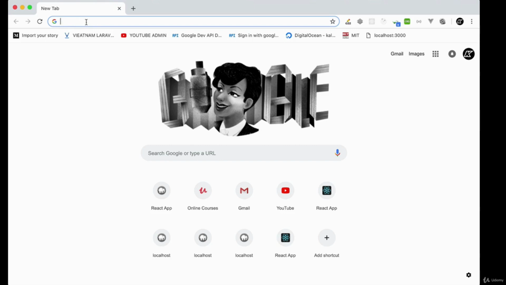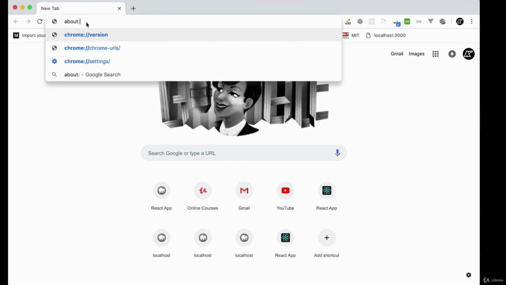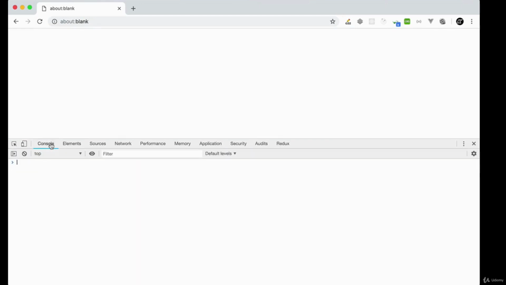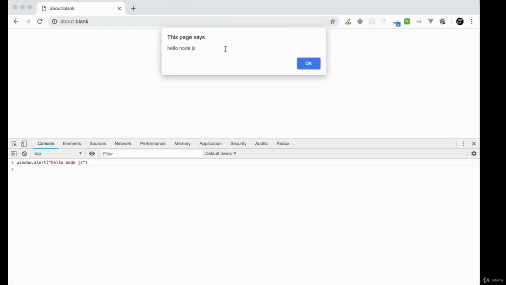So let me quickly open a new blank window here, about blank, and right click and click on inspect here, and let's go to the console and let's write some JavaScript code. And you don't have to write this code with me, this is just a quick demonstration. Okay, so let's create a simple alert, window.alert. Using this alert method, we pass some message here. Let's say hello node.js, and if you hit enter, you see the alert pops up, which means that the code